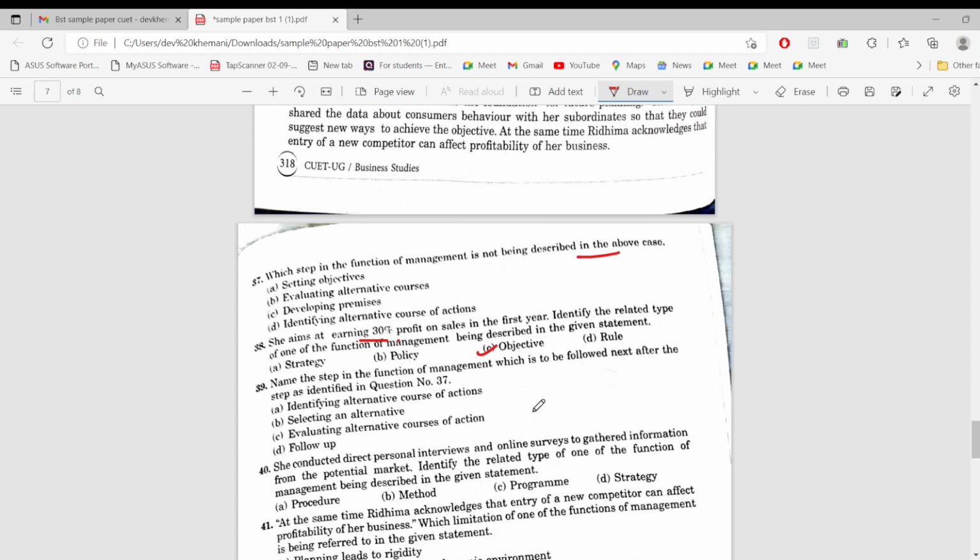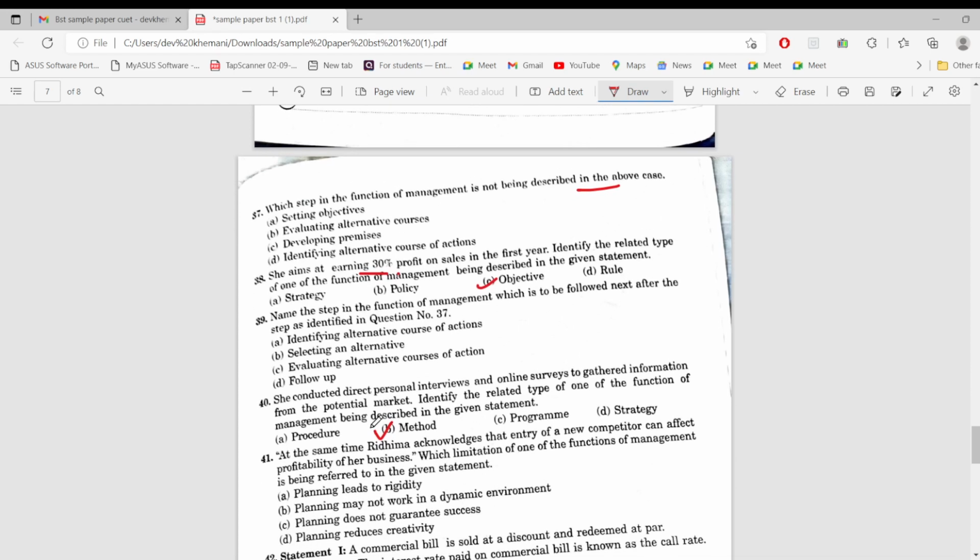She conducted direct personal interviews and online surveys to gather information from the potential market. अच्छा, to gather information. The related type of one of the function of management being described in the given statement. Conducted direct personal interviews. Okay, so let's think. Conducted direct personal interviews and online surveys. Okay, so it is method. No, the method which is being opted, it is being talked about. So okay, it would be method, I think so.